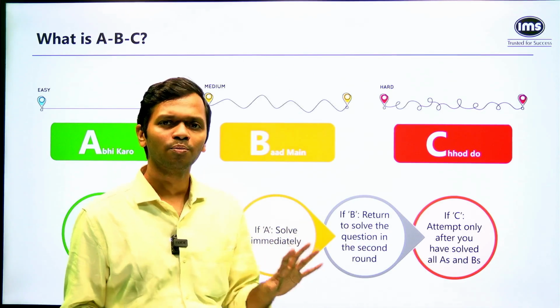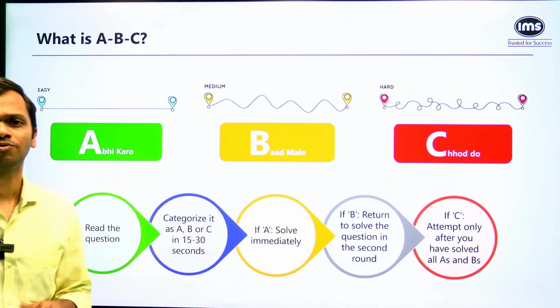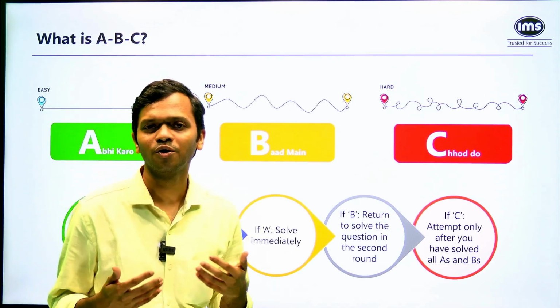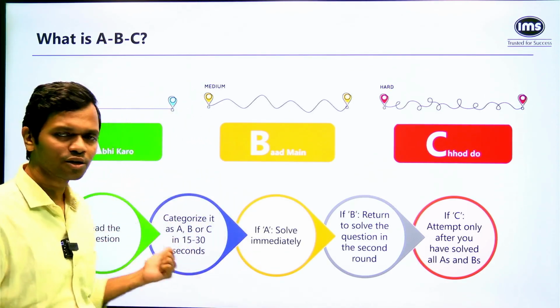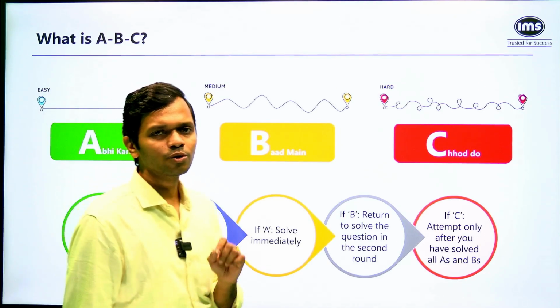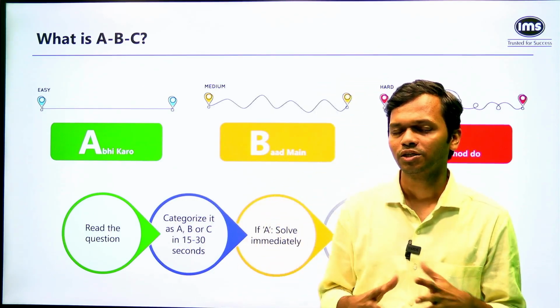So let's move on further, and I'm just going to walk you through this approach that is there, right? So what is going to be the approach when it comes to attempting any question? Now, the first thing that I'll do is, of course, I'll read the question. Now, unless I read the question, I'll not be able to figure out what kind of a question it is. So I'm going to read the question, and what I'm going to do is I'm going to do the categorization. So I'm going to say that in my mind, is it category A question, B question, or C question?